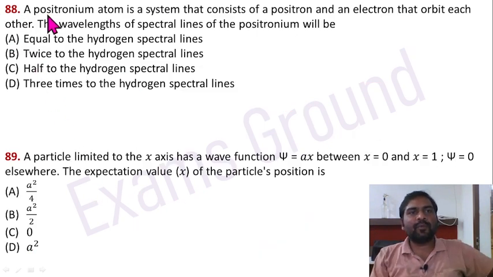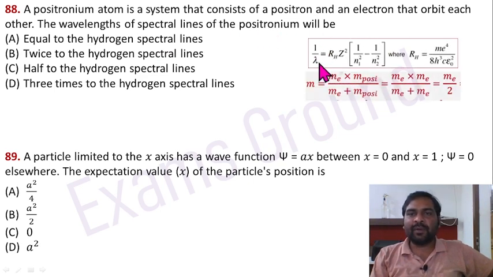Question 88. A positronium atom is a system that consists of a positron and an electron that orbit each other. The wavelengths of spectral lines of the positronium will be 1 divided by lambda equals Rydberg constant into Z square, where Z is the atomic number, in bracket 1 divided by n1 square minus 1 divided by n2 square. The Rydberg constant is m e raised to power 4 divided by 8 h cube c epsilon naught square, so this is proportional to m. That implies 1 by lambda is proportional to m, or lambda is inversely proportional to m.